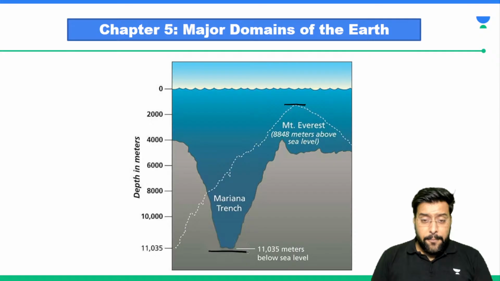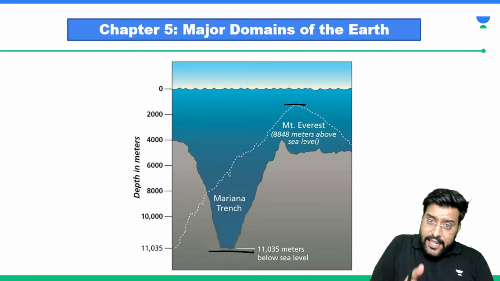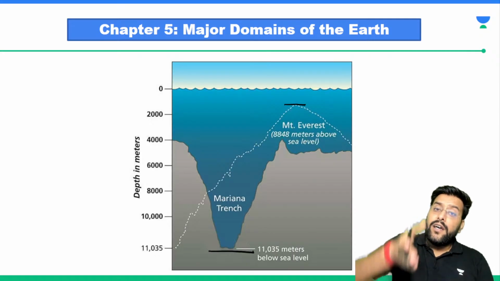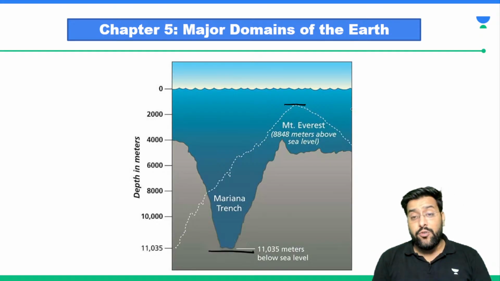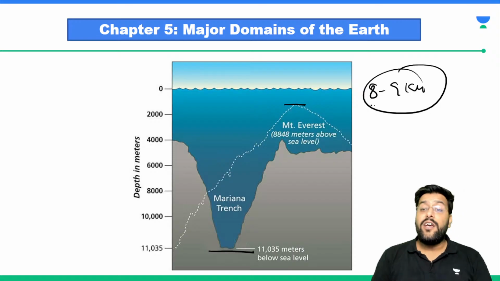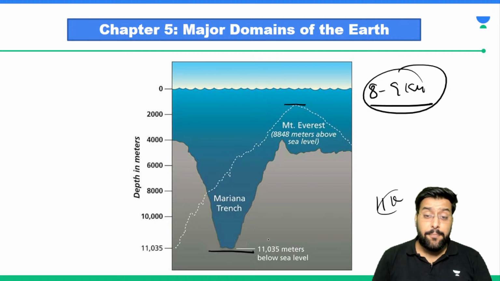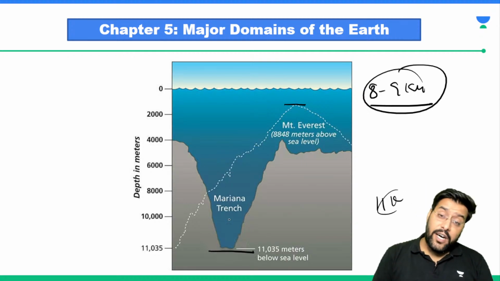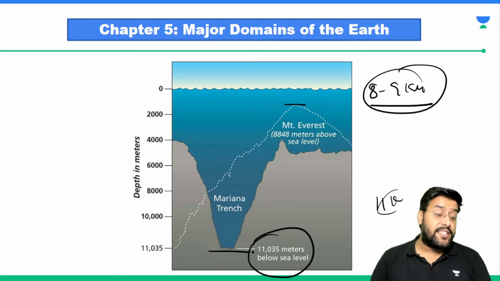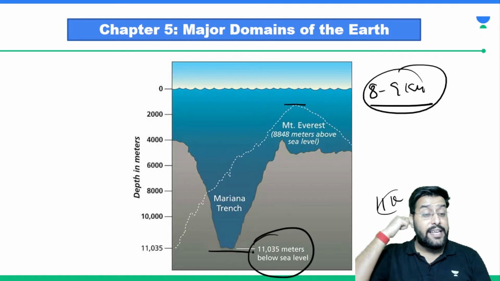So if we compare, it's like traveling in a vertical direction. You go approximately 8 to 9 kilometers. The highest range of the earth where you find lithosphere is Mount Everest, and the lowest extent is somewhere at 11 kilometers below the surface of the earth, inside seawater in the Pacific Ocean, what is known as Mariana Trench.